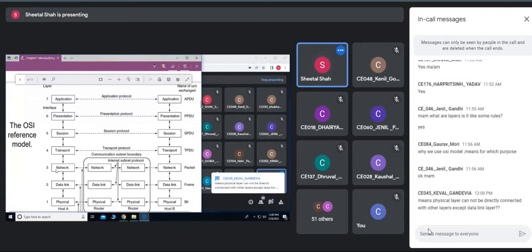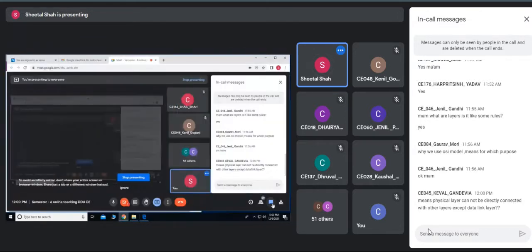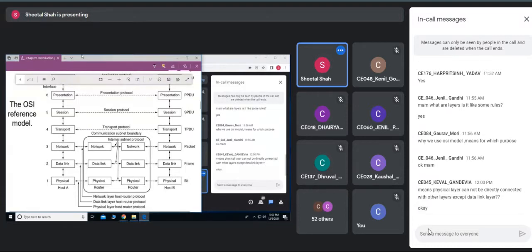So actually, physical layer cannot be directly connected to, yes. Each layer is connected to its peer, not to other layers. So this physical layer may not be connected to the data link layer, and it may not be connected to the network layer of the other system. Is it clear, Keval? Okay.